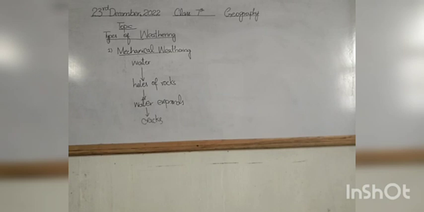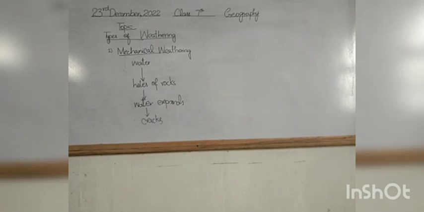Okay students, I have a question for you. This was about mechanical weathering. We have already read that mechanical weathering is when rock is broken down into smaller pieces. So this was the first type, one way through which rocks are broken down into smaller pieces. If water has moved into the holes of rocks, it will expand there and crack the rocks. Now I have a question.